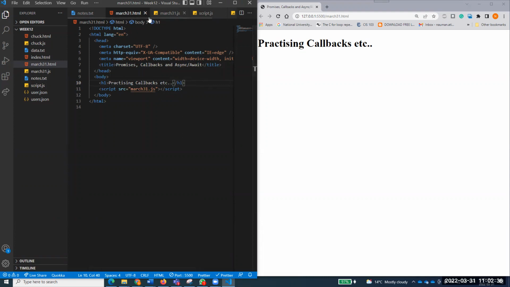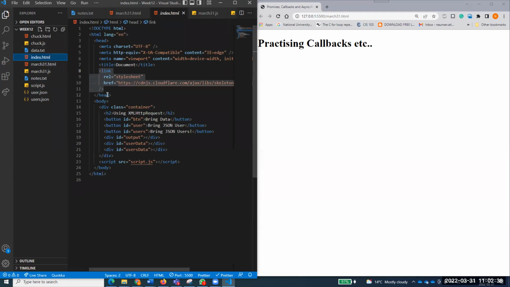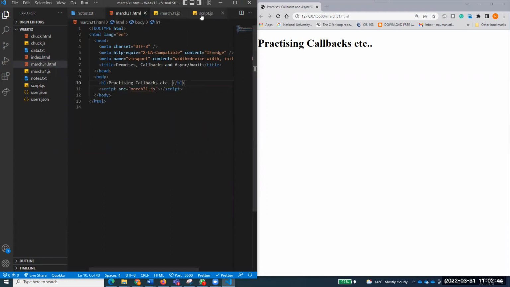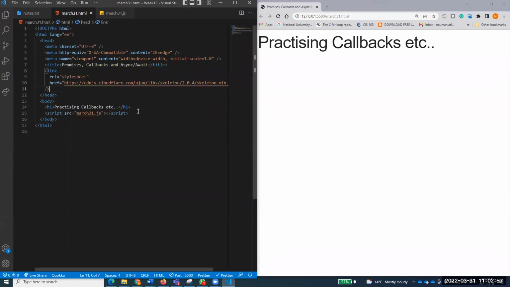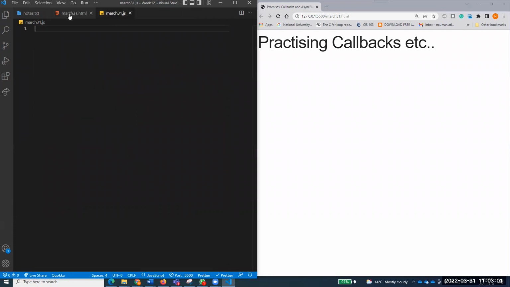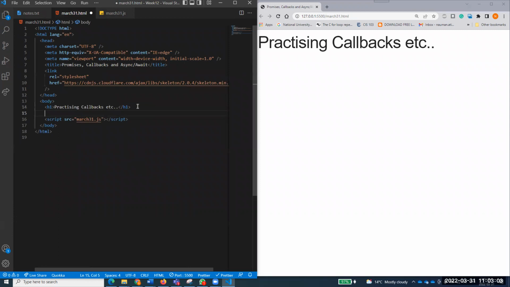And now again, I would like to do that. That looks always good if we have that skeleton CSS, because documents start looking a bit cooler. It's not always looking good with this one. So I'll just go with the title. I will over here and I'll just hit that one. So document should look a bit presentable to someone. Okay, practicing callbacks over here, and I have got this file attached.